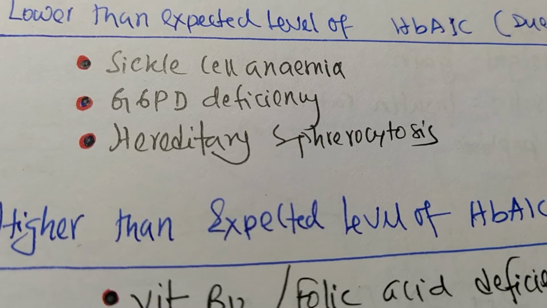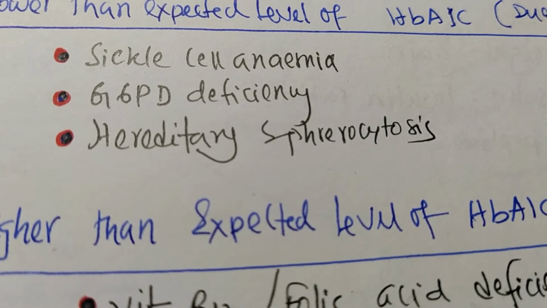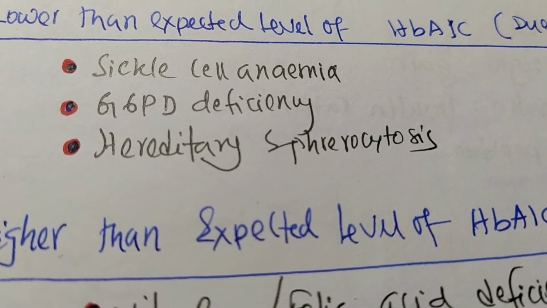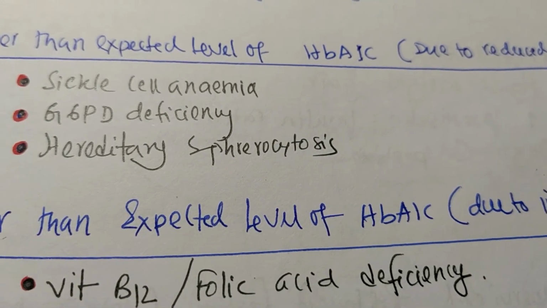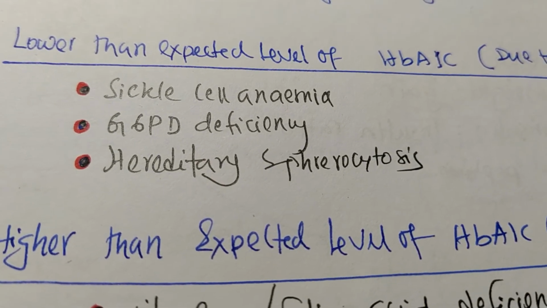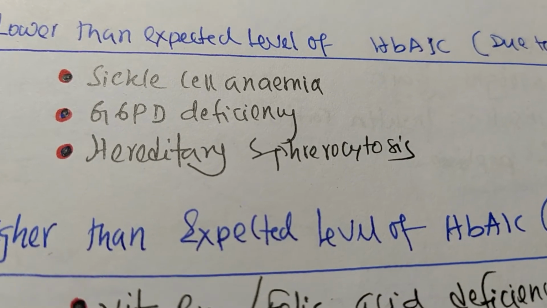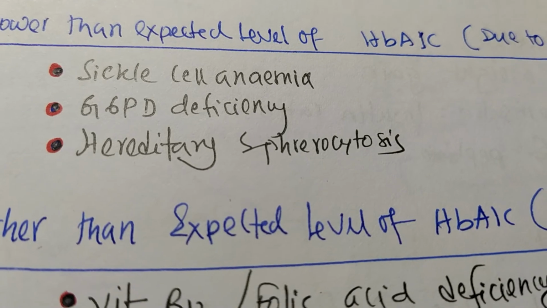As we know, all these three are actually causes of hemolytic anemia. In this condition, RBC lifespan is decreased. So hemoglobin A1C will be found decreased or lower than the expected level of hemoglobin A1C.